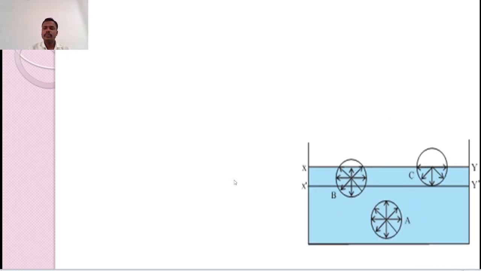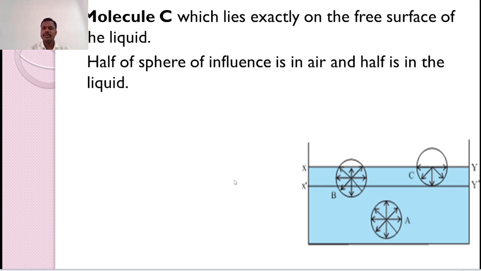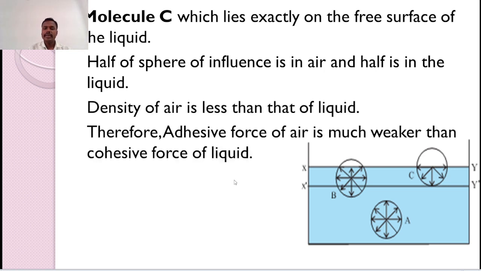Now talking about molecule C, half of the sphere of influence is outside the liquid and half is inside the liquid. The density of air is less than that of the liquid, therefore the adhesive force due to the air is much weaker than the cohesive force due to the liquid.